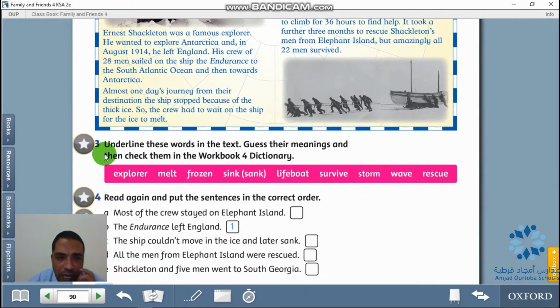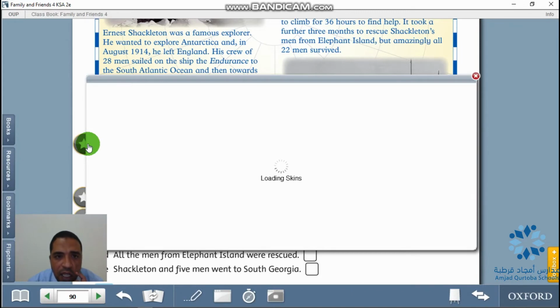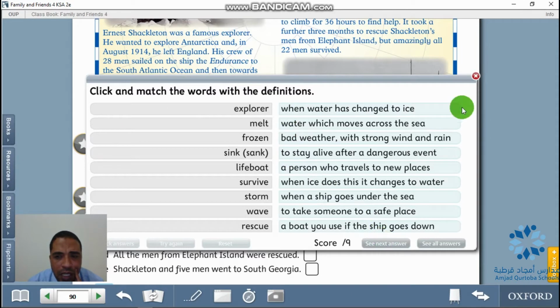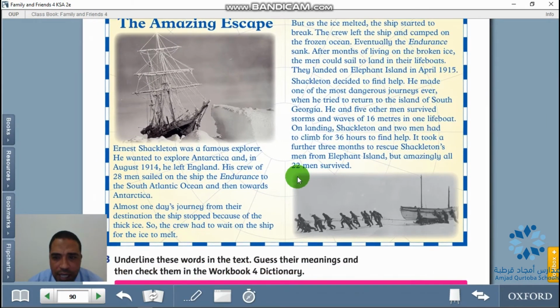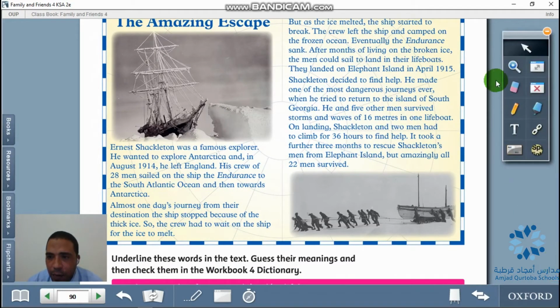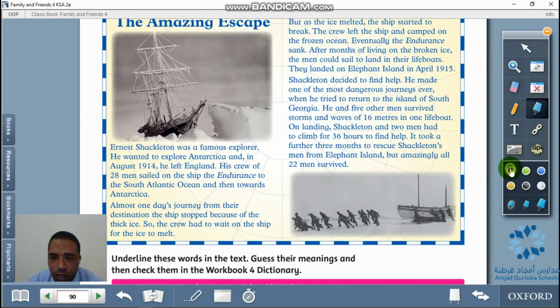Here we have: underline these words in the text, guess their meaning, and then check them in the workbook dictionary, page 4, notion number 4, which is here. So here we have the text. What you are to do is first to try to see these words: melt, explore, frozen, sink, sank, lifeboat, survive, storm, wave, and rescue. So let's go through this text and try to find as many of these words as we can.